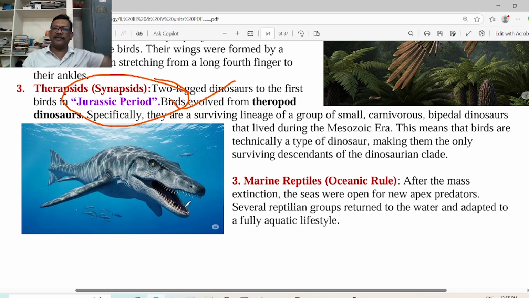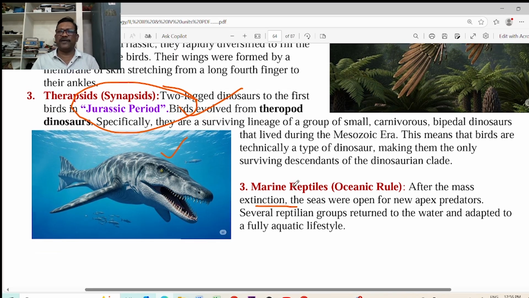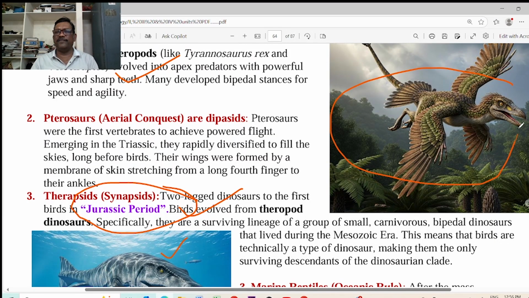And suddenly what happened? Many changes took place in the environment and climatic conditions, food scarcity, and many other factors changed. That's why there was no food in the terrestrial environment. The reptiles or the dinosaurs adapted to live in the marine water or aquatic environment. However, they were also unable to live in that aquatic environment. Finally, they went extinct. Instead of saying extinct, they adapted to live as birds on this earth.